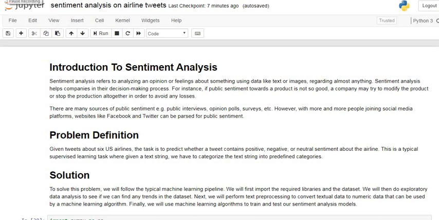Welcome all of you to this tutorial on sentiment analysis on airline tweets. So first of all, we see what is sentiment analysis. Let's see the introduction to sentiment analysis.